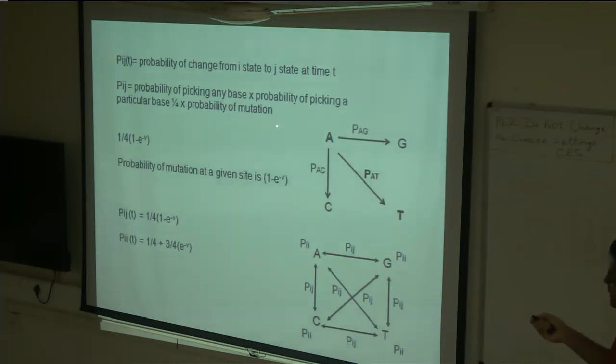So 1 into 1 by 4 is 1 by 4, into the probability of mutation. Again, the probability of change from one site to another site is 1 by 4 into 1 minus e to the power minus v. Okay. So this is not really important to keep in mind.